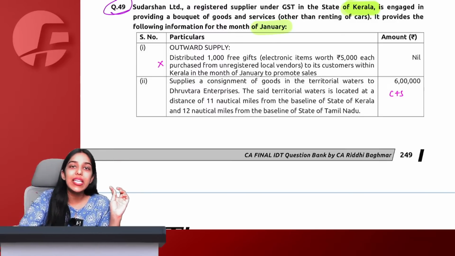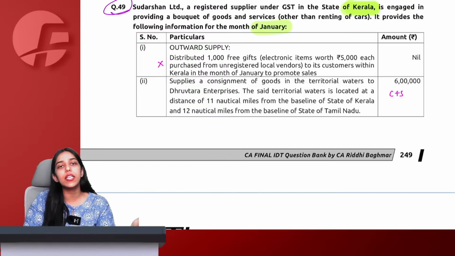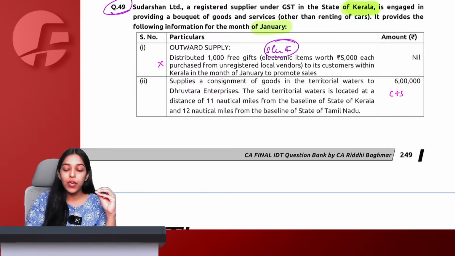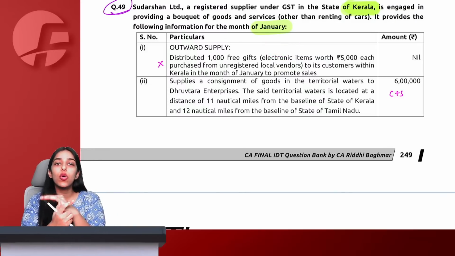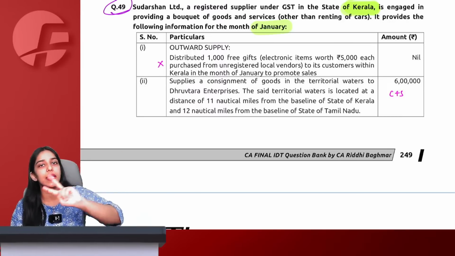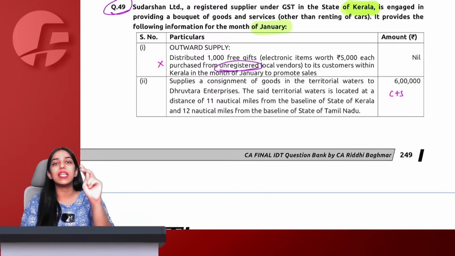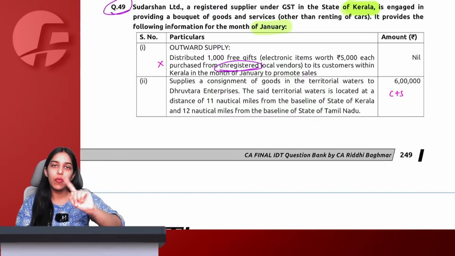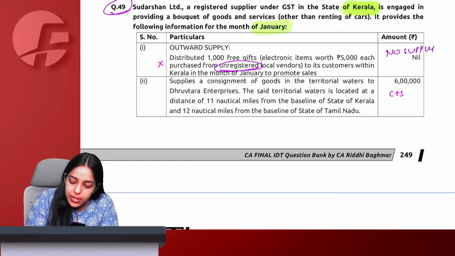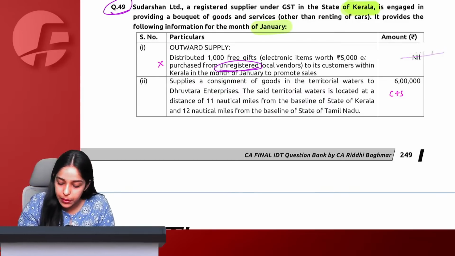But in case of free gift, no consideration, no supply. We have also given the gift to customers who are not related to us, which means it is not even falling under Schedule 1. For Schedule 1, permanent transfer also, if ITC availed, then only it comes in para 1. If the opposite person is a related person, then it comes in para 2. Here the customers are not related because we purchased from unregistered person. We have not even taken ITC. So not falling in Schedule 1 para 1, not falling in Schedule 1 para 2, which means this will particularly not be a supply and no GST will be applicable.